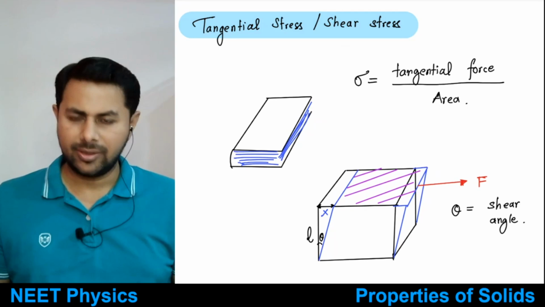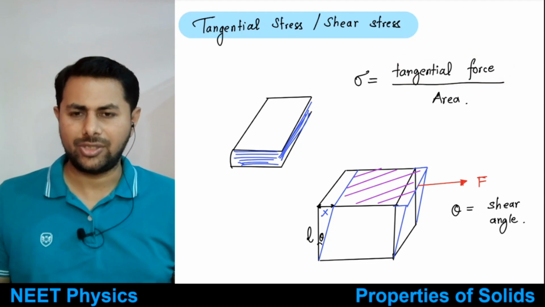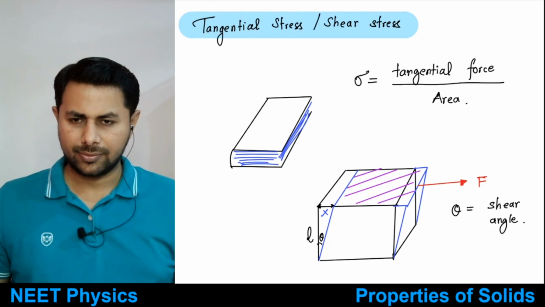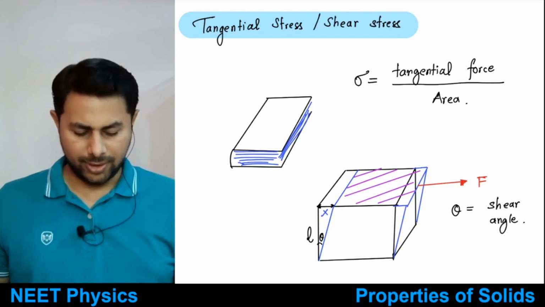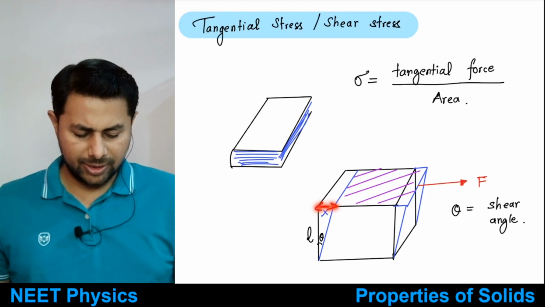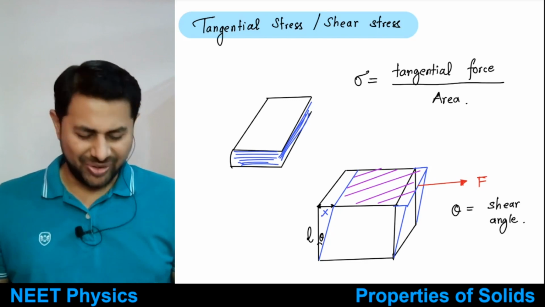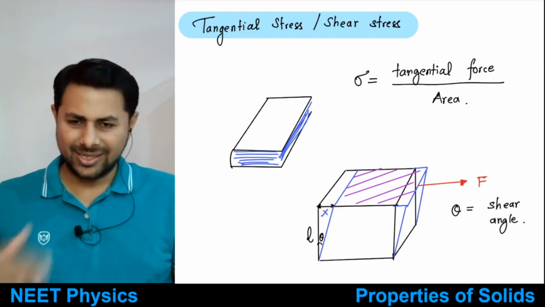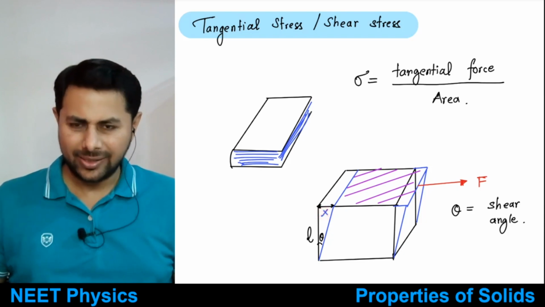So for shear stress, which kind of force do you need? For changing the shape, which kind of force is needed? Tangential force is needed. Okay. Right, this thing is clear? Everyone, yes, no? Okay. And suppose this much is the displacement of the topmost layer. Topmost means what? It will not always be the topmost. What does it mean? It means the layer on which you are exerting a tangential force. The displacement of that one is x.